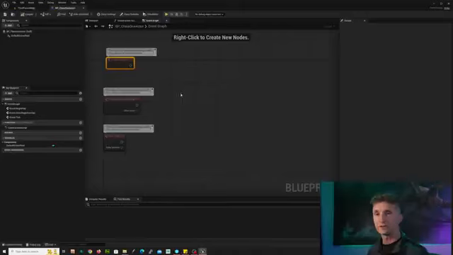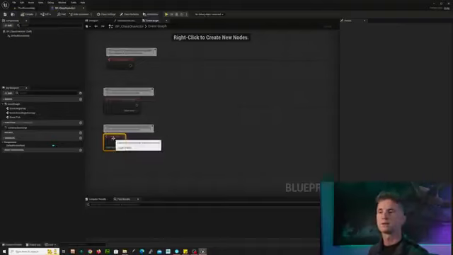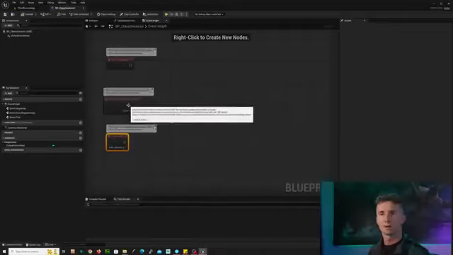So when we first open this event graph, we actually have 3 nodes in here. And fortunately, with visual scripting and scripting in general, usually they're named something so that you can look at them and have an idea of what they do. In this case, we have event tick. We're not going to worry about event tick.